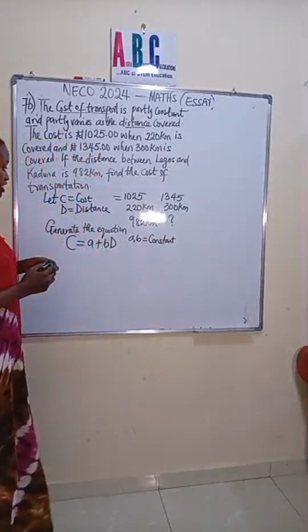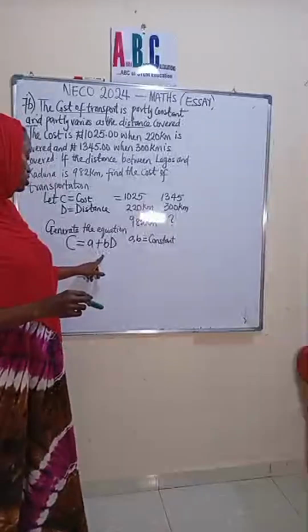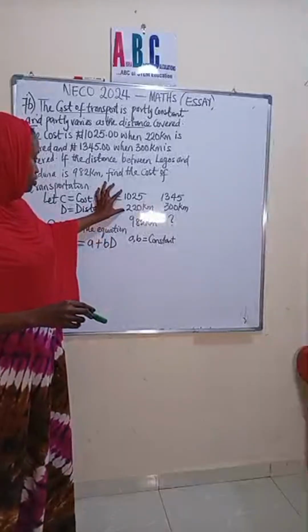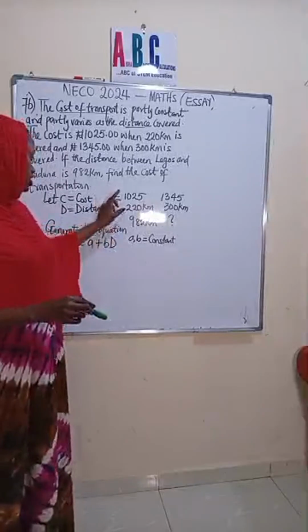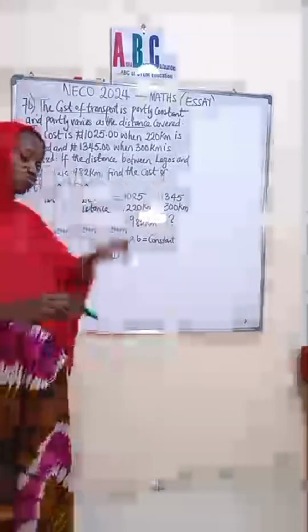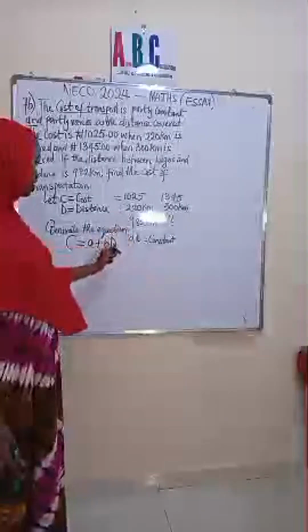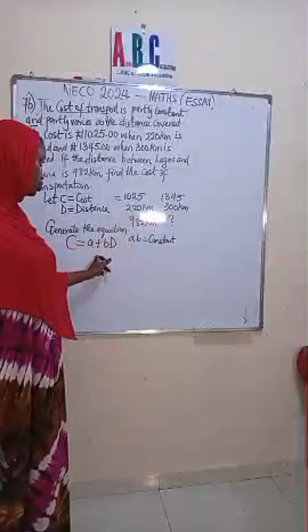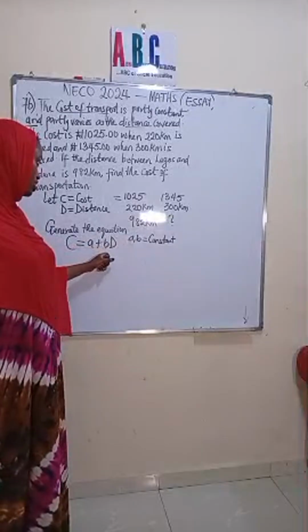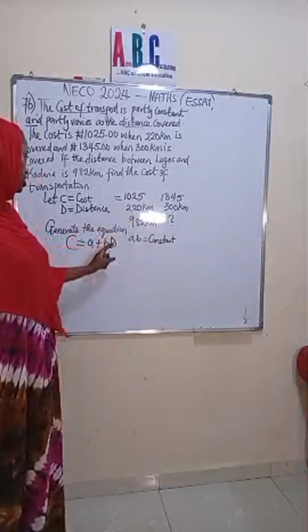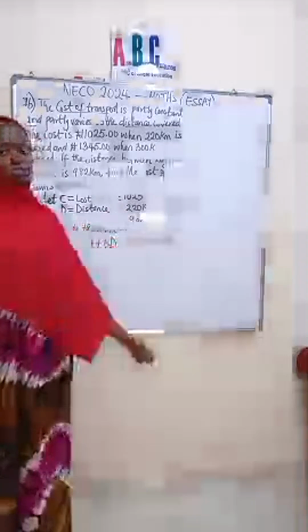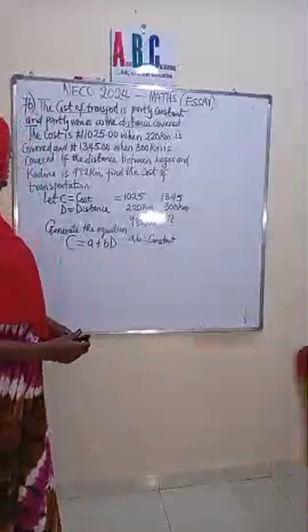So that means we need to get the values for A and B. We get them from these two parameters. That means we're going to have two equations, so we have to solve simultaneously. When we do that, we'll substitute the values for A and B and the distance to get the cost. That's what we do. Just go on in your comments.